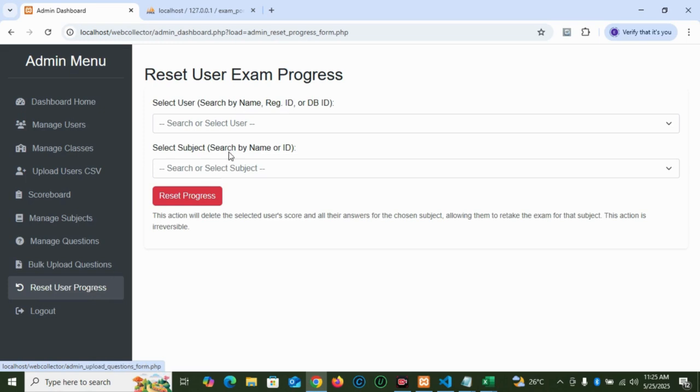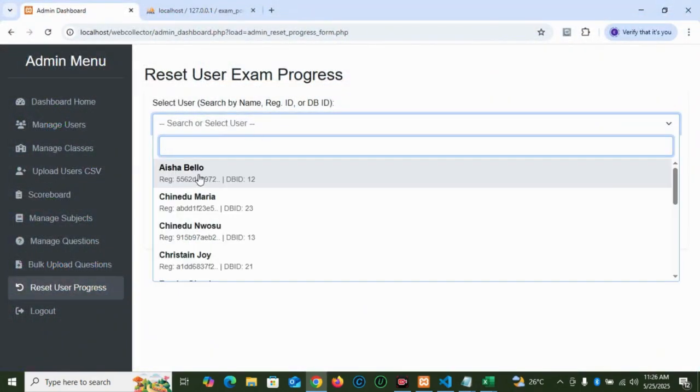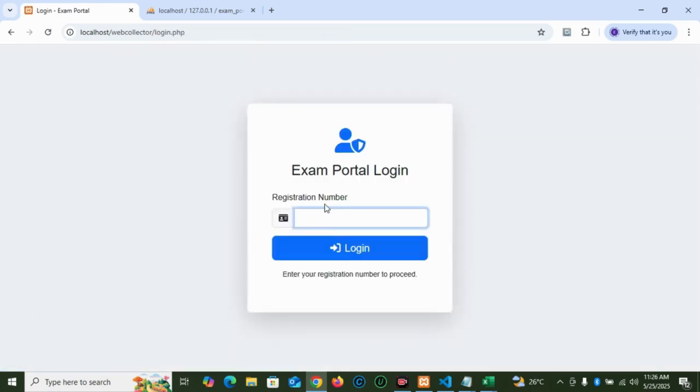And so if I want to reset, like I did earlier before coming to this point, when I reset this student result that has that 500-102, I type the child, or you can also type, and then it will filter the student details. Then you can now reset. It's very, very handy. And the admin can also log out. Once the admin logs out, it logs the admin out. So this is a powerful interface, and